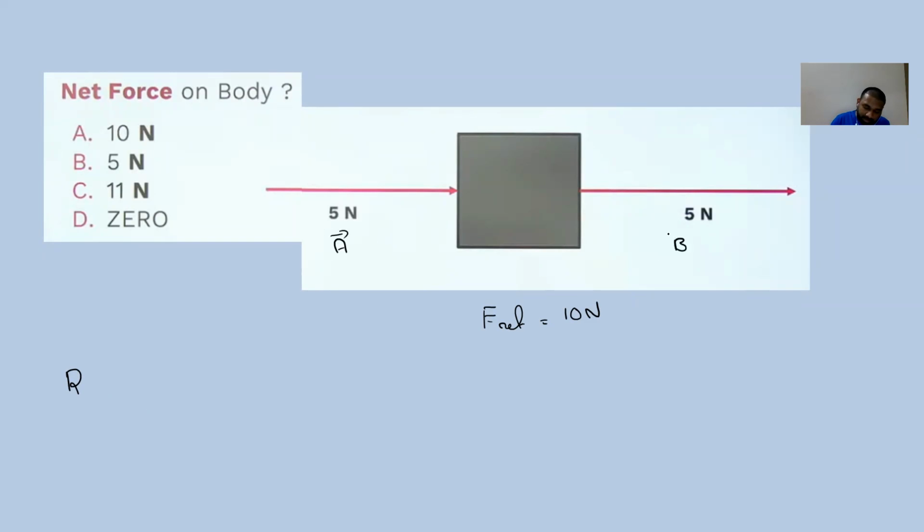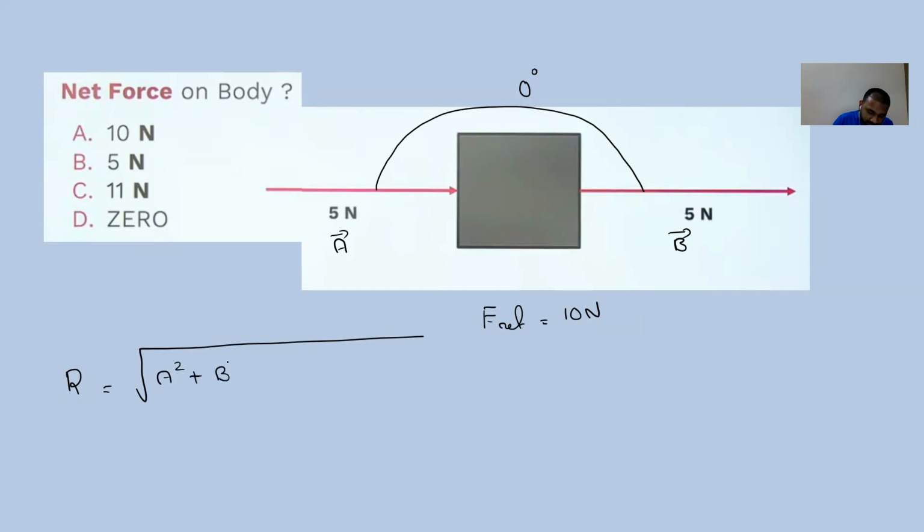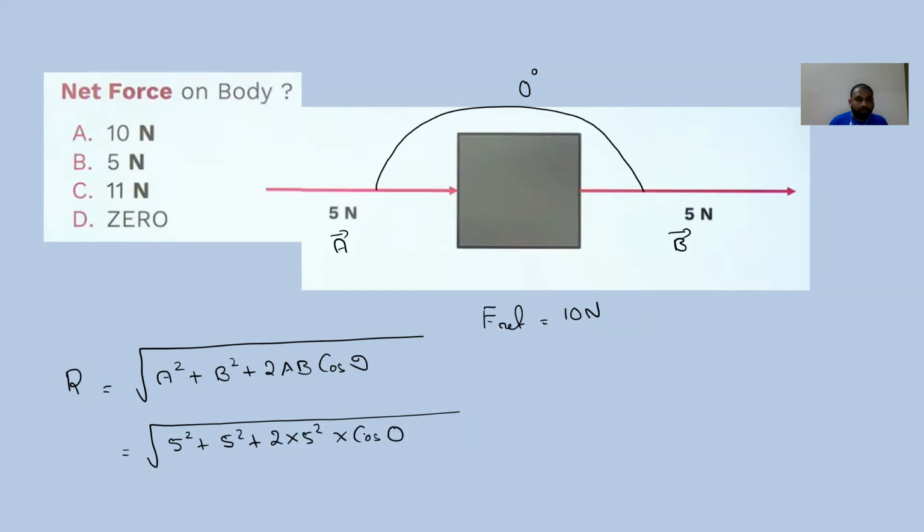Now when we apply this in the formula, suppose this is vector A and this is vector B, the angle between them is 0 degree, because they are acting in the same direction. So the resultant, if we apply root of a square plus b square plus 2ab cos theta, is root of 5 square plus 5 square plus 2 into 5 square into cos 0.